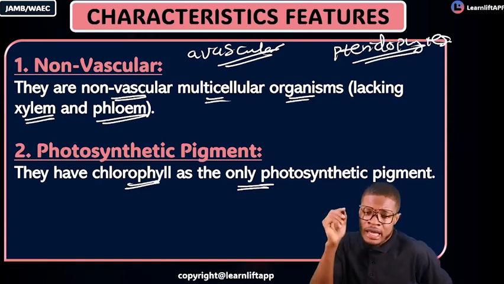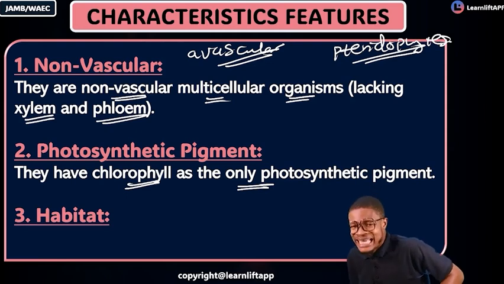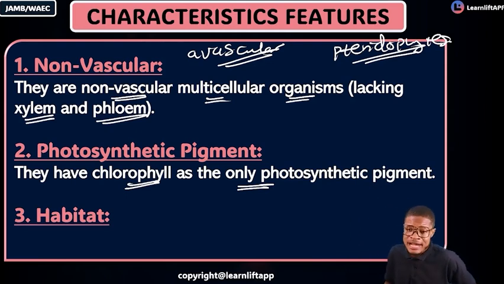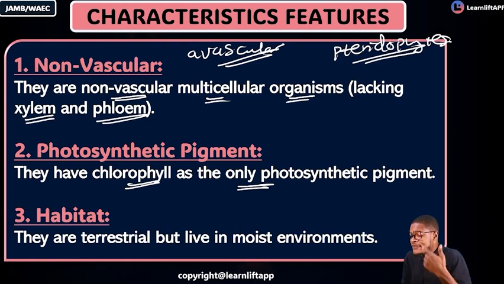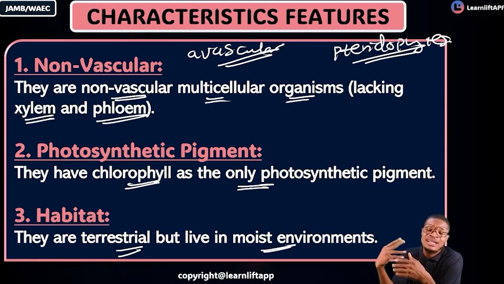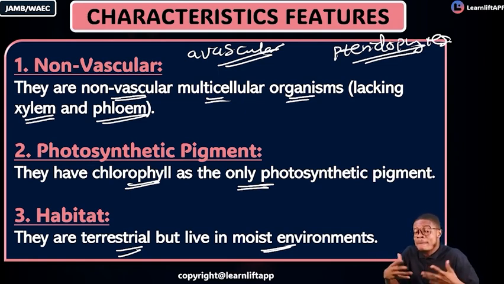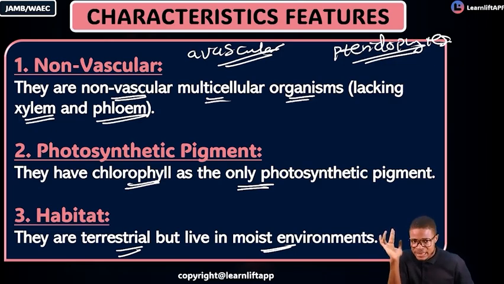Number three, very fast, is called habitats. Where do you see your bryophytes? They are found majorly in terrestrial environments, but they live in moist terrestrial environments. So if you put them in dry terrestrial environments, they will just die. Just some species of bryophyte can survive in deserts, but majorly they prefer moist terrestrial environments.